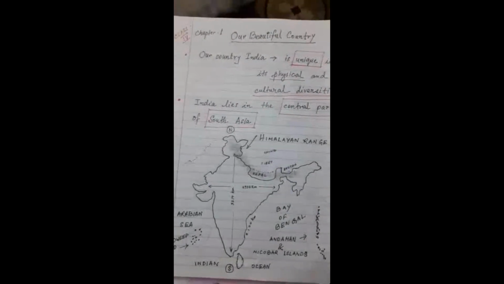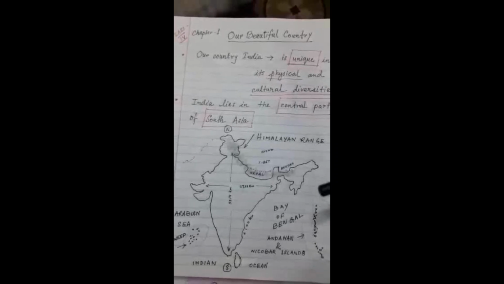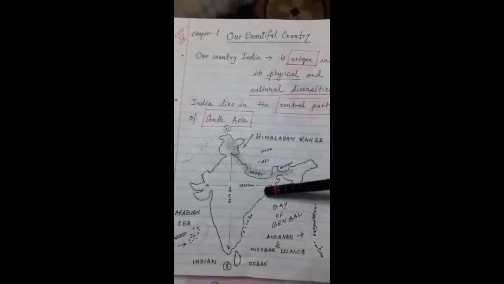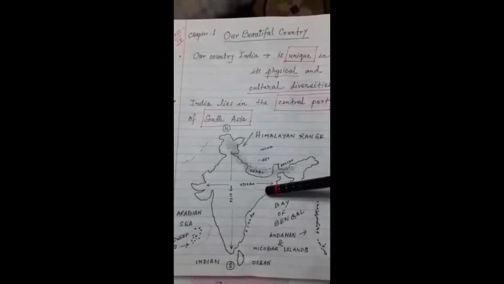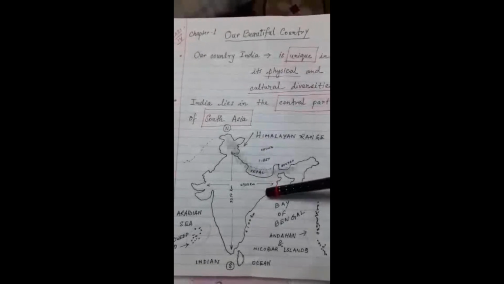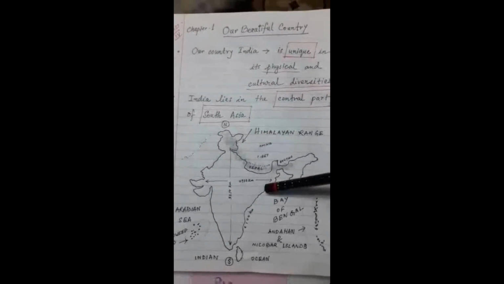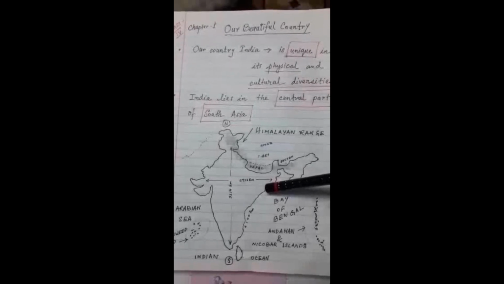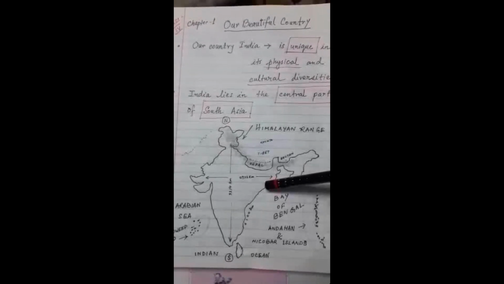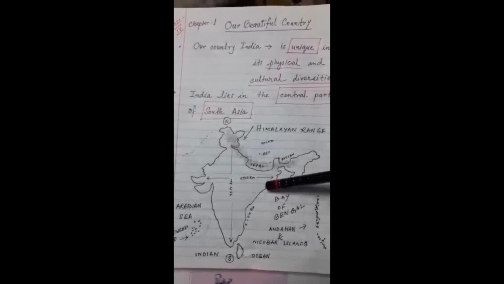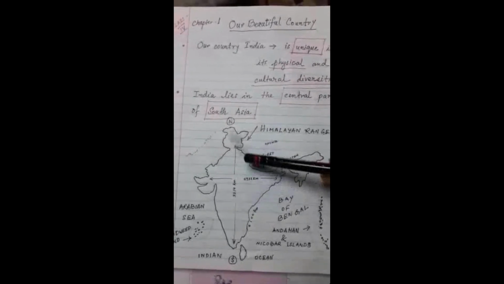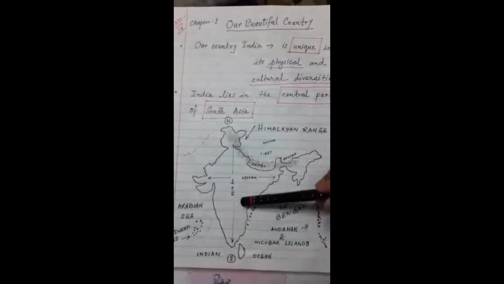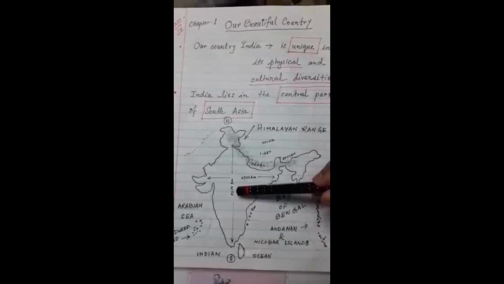Okay. Now let us proceed with the area of India. It is the 7th largest country in the world. This also we have done in our earlier classes. So look at the area now. From north to south, India stretches about 3,214 kilometers.